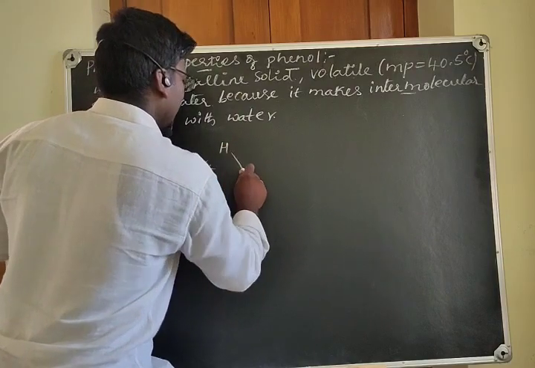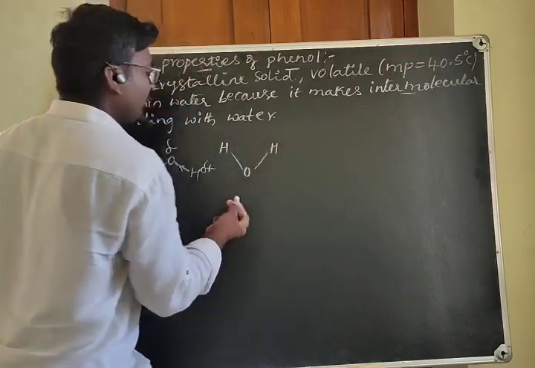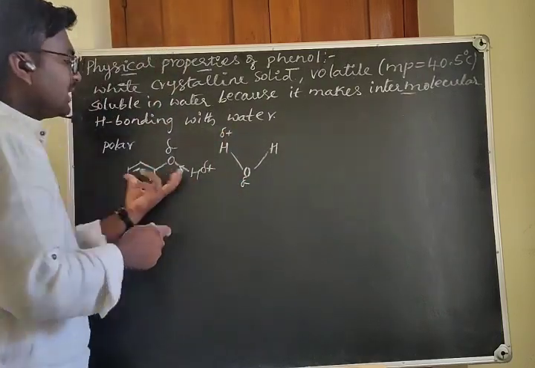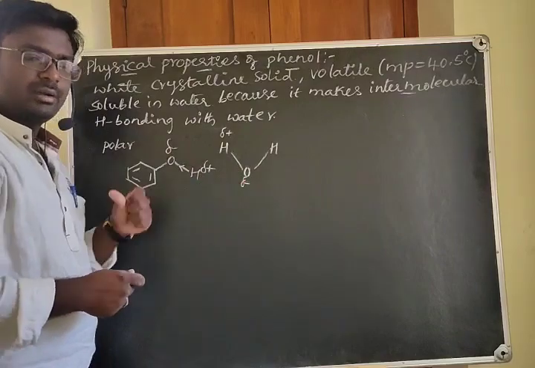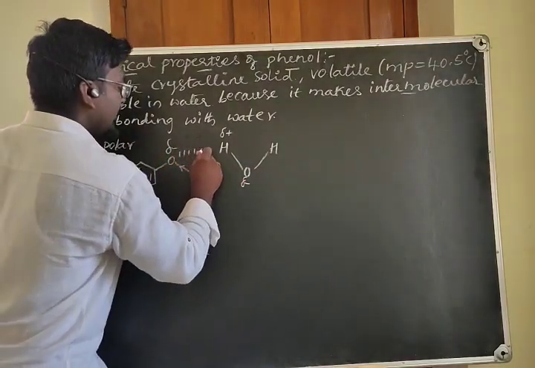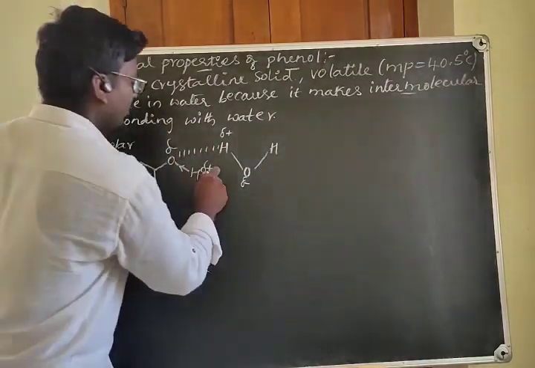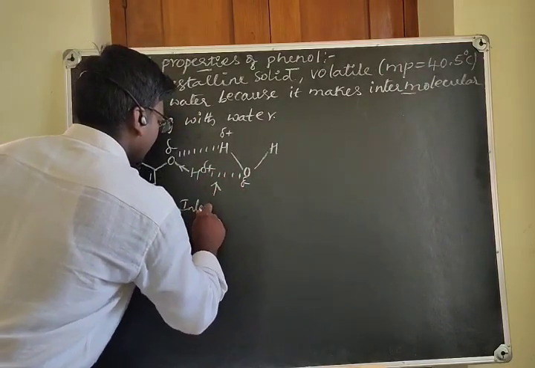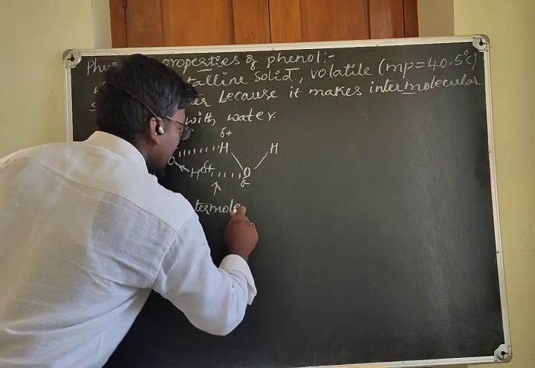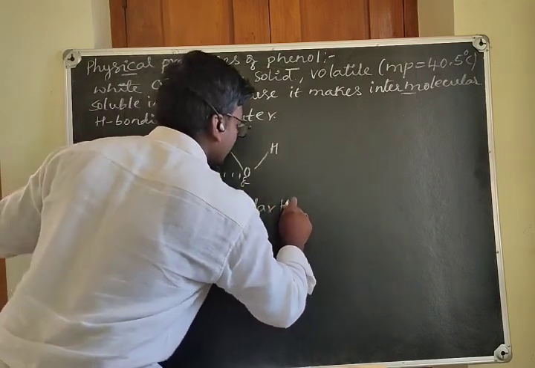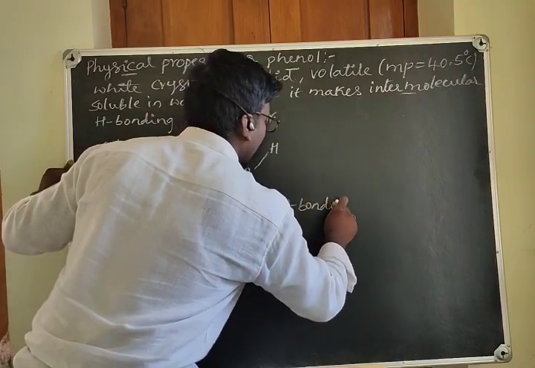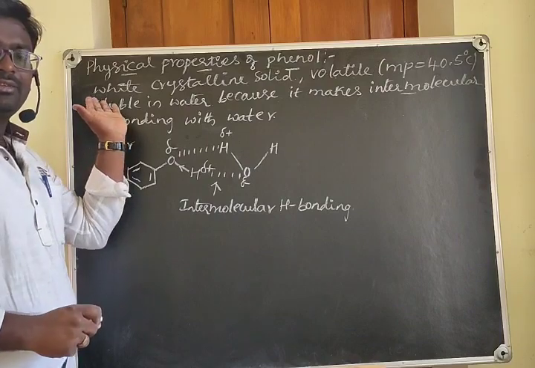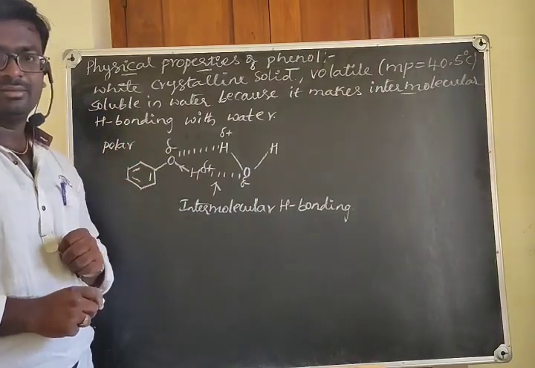Water is a polar one, with delta minus and delta plus, and phenol and water come into contact, and there is intermolecular hydrogen bonding. Then we say that phenol is soluble in water.